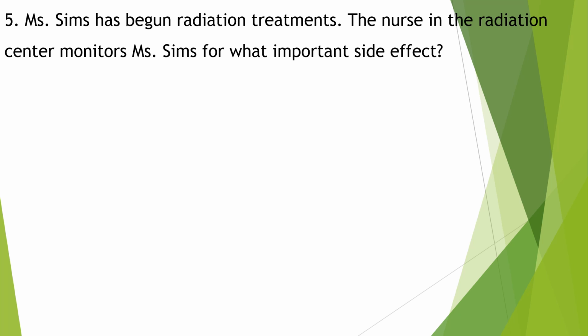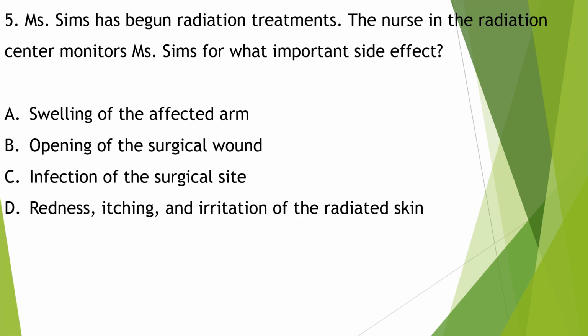Ms. Sims has begun radiation treatments. The nurse in the radiation center monitors Ms. Sims for what important side effect: swelling of the affected arm, opening of the surgical wound, infection of the surgical site, redness, itching and irritation of the radiated skin. The most common side effect of radiation is localized irritation of the radiated skin. So redness, itching and irritation of the radiated skin is the important side effect of radiation treatment.